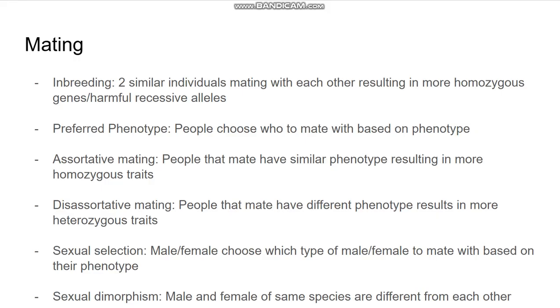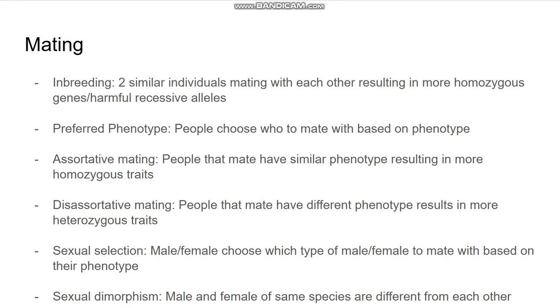And then also we have sexual selection. It's basically a male or female choosing which male or female to mate with based on their phenotype. Like say a male dog chooses to mate with a female dog because of their phenotype, or a female dog chooses to mate with a male dog because of their phenotype. That's what sexual selection means.